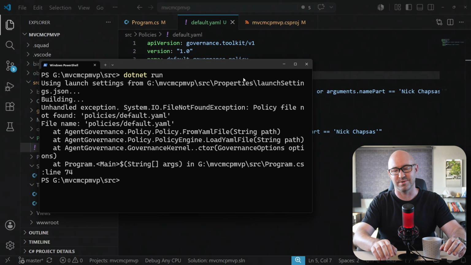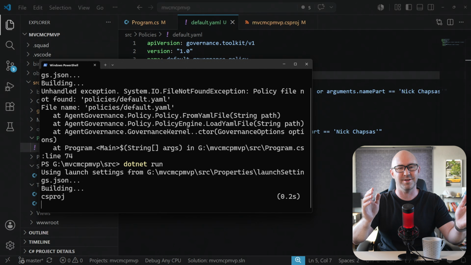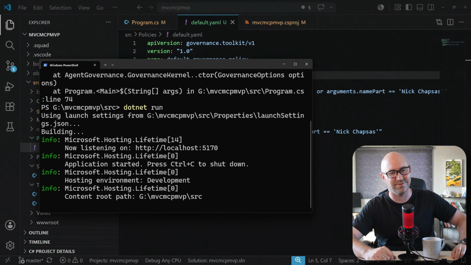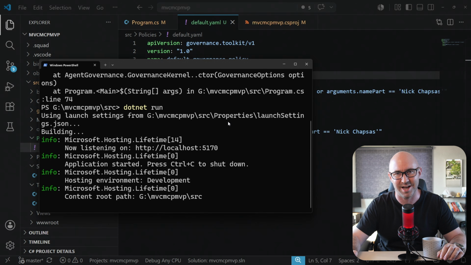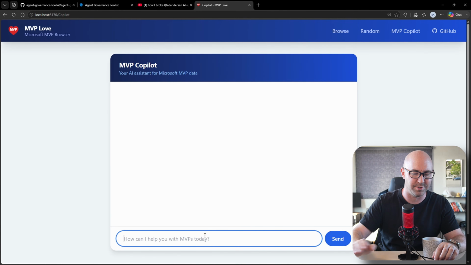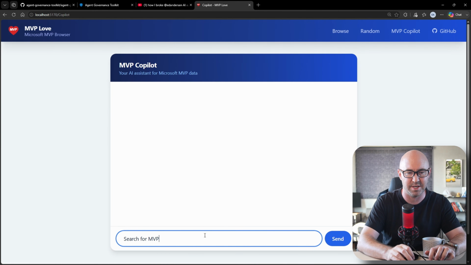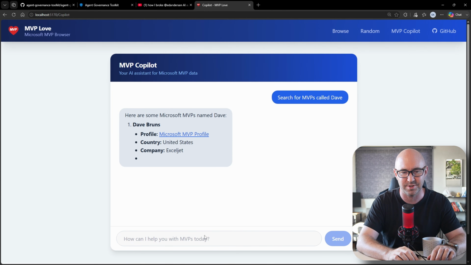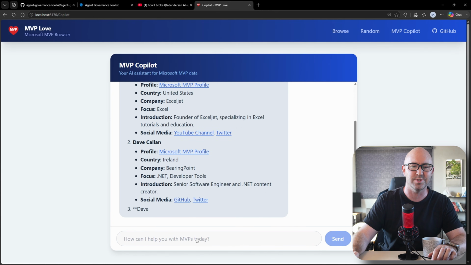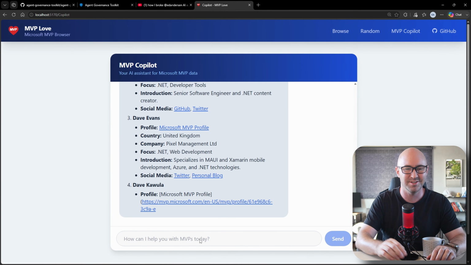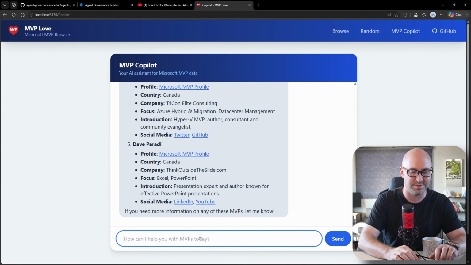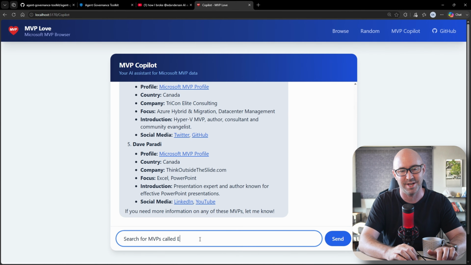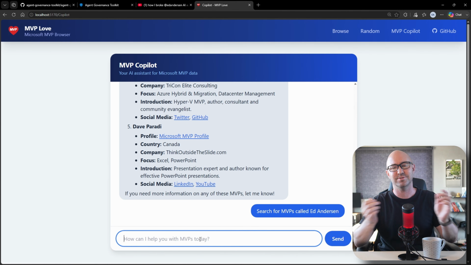So back in our terminal, let's run the app again. Fingers crossed, it will find those policies. There we go, we have our started app. So now if you remember, we can do search for MVPs called Dave, like so, and we will get the tool calling to get those MVPs, which is pretty good. But what we wanted to do is prevent YouTubers from coming up. So we can now do search for MVPs called Ed Anderson and see what happens.